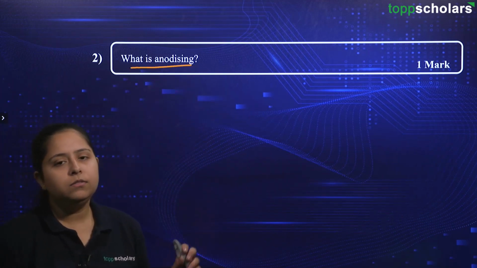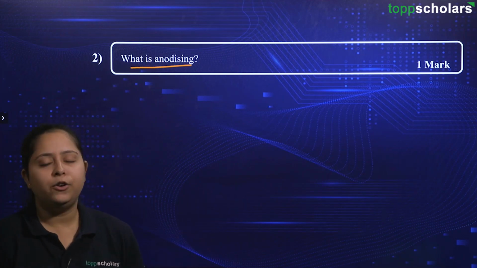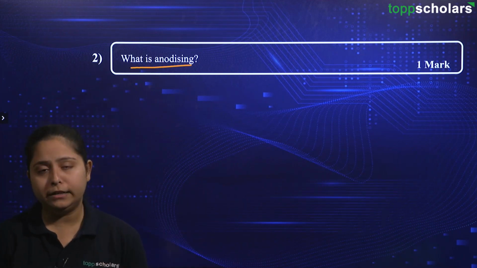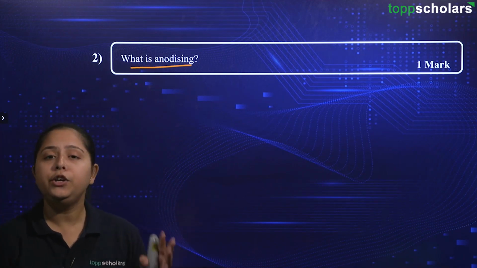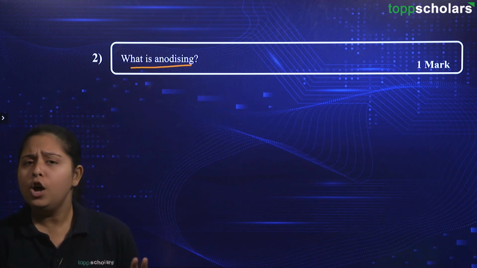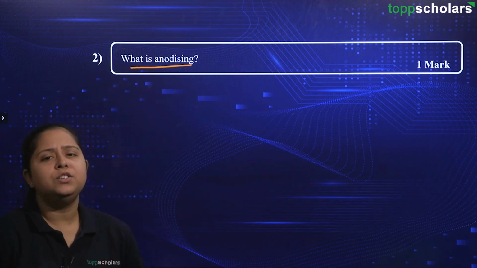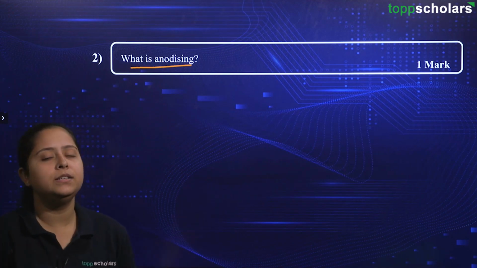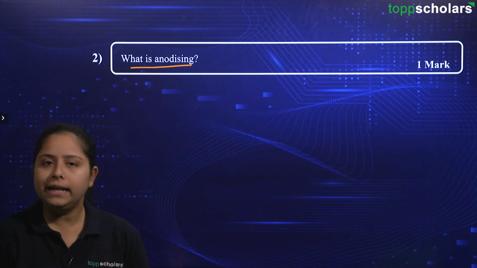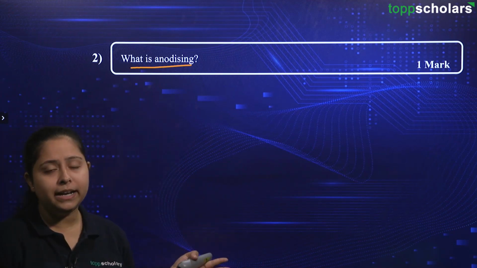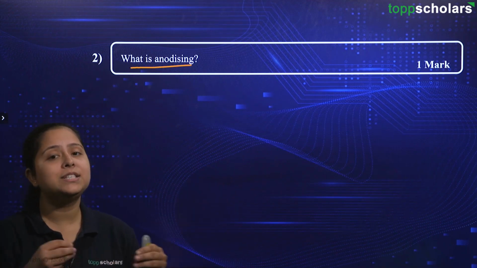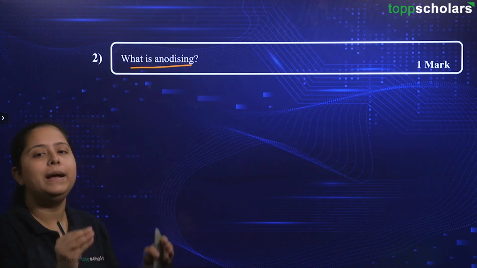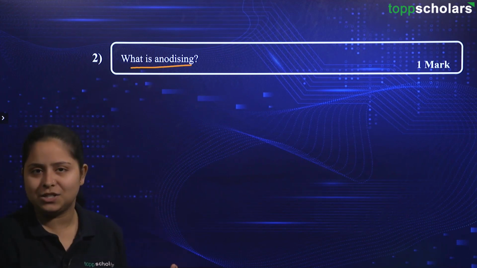So, here it is simply asked, what is anodizing? If you remember clearly, anodizing is done using the oxide of aluminium. So, the question may change, that why aluminium oxide is used for anodizing purpose. Then also we will be answering with the same content. Hence, you should be able to extrapolate your knowledge to best suit the question that is being asked to you.